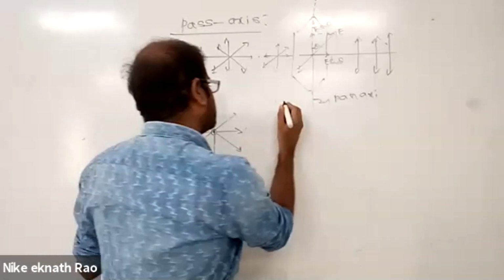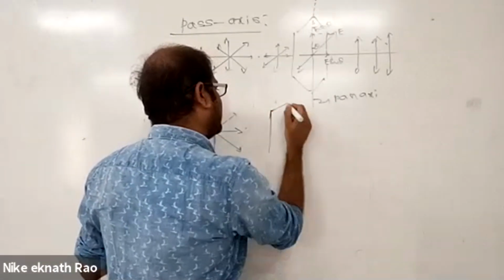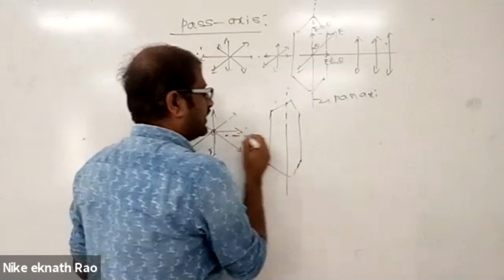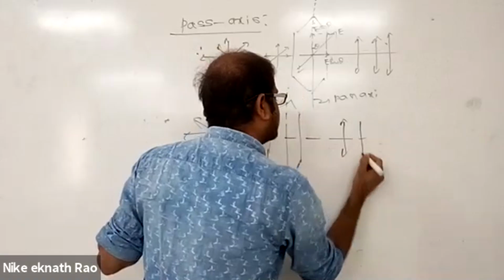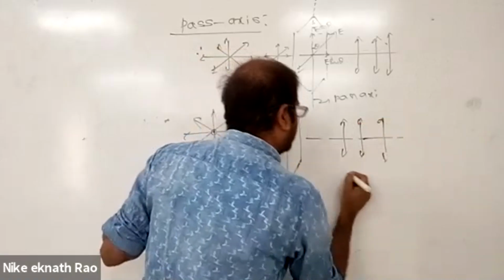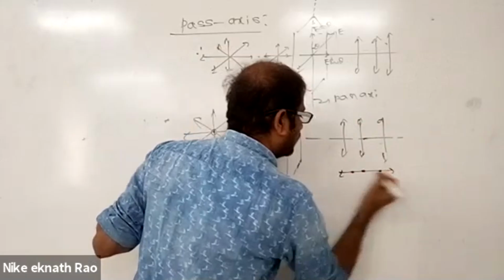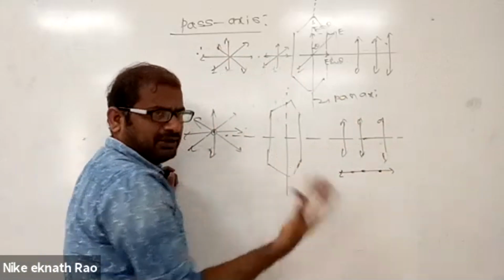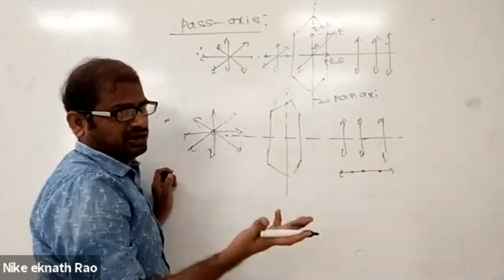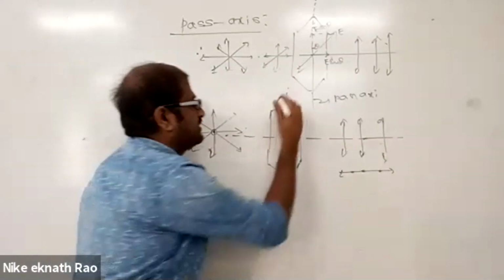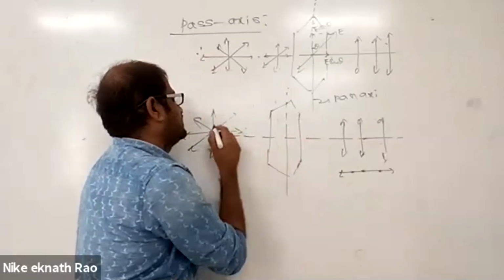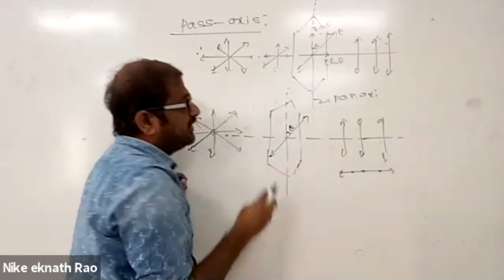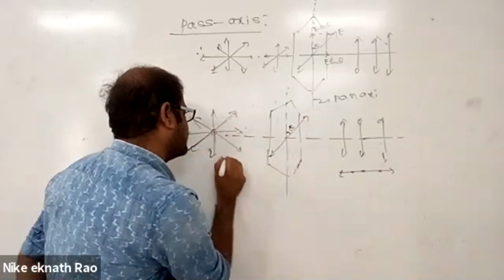So when it passes through any kind of crystal with the pass axis like this, light confined to this direction is allowed, or components in the perpendicular direction are allowed. Confined to a single plane, that is called plane polarized light, or linearly polarized light. Now what happens when the pass axis is like this? Certain components make some angle theta with the pass axis.